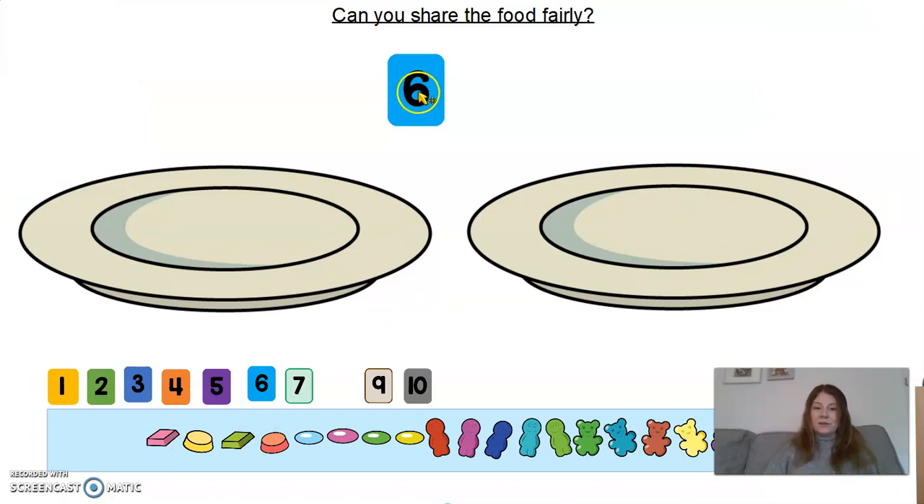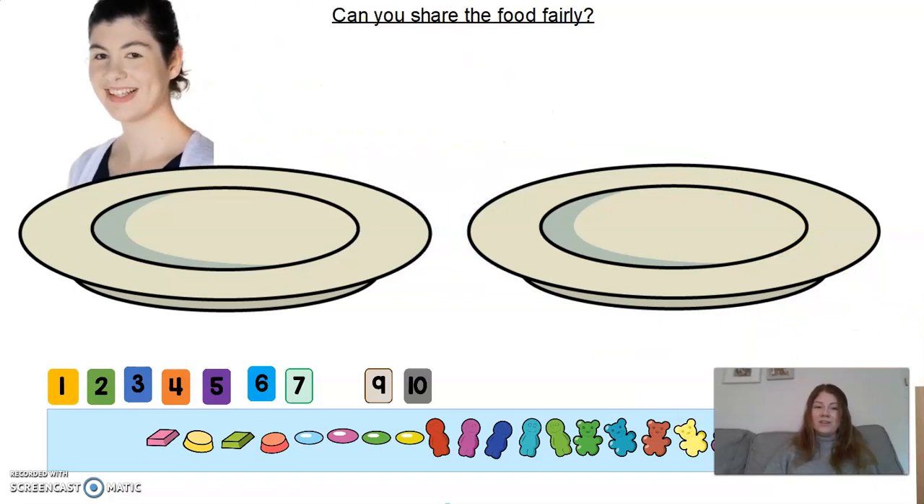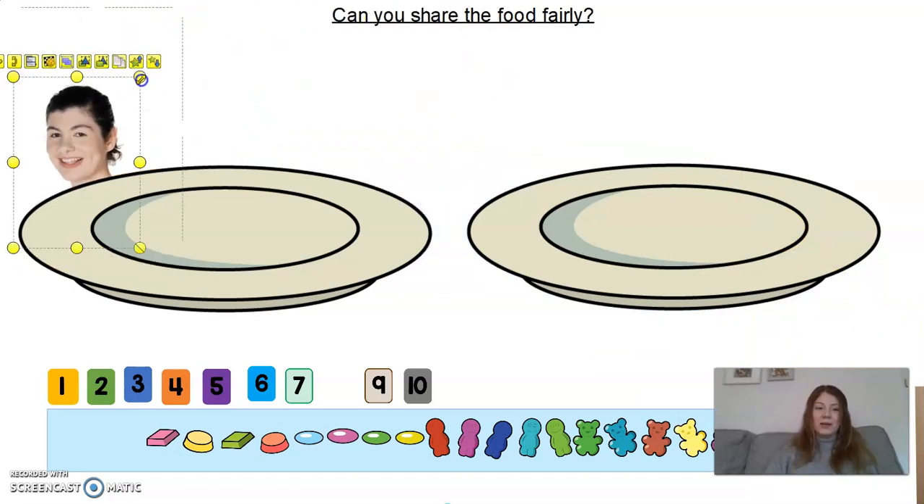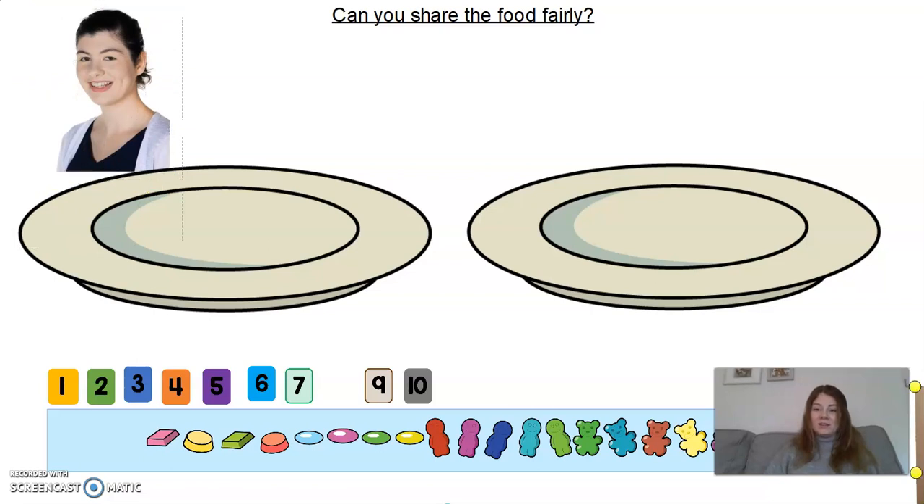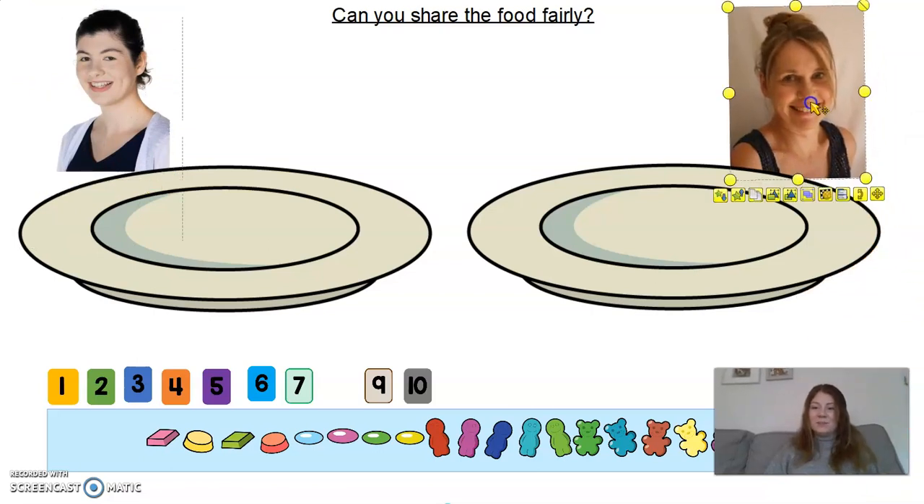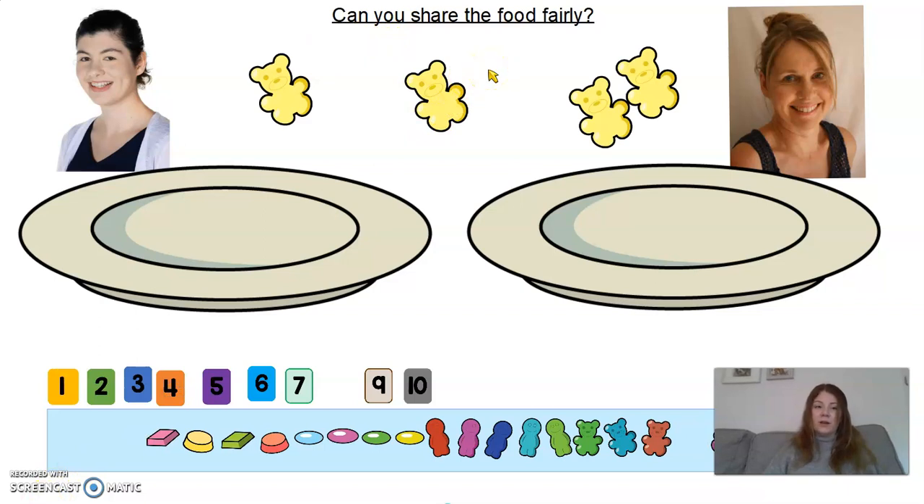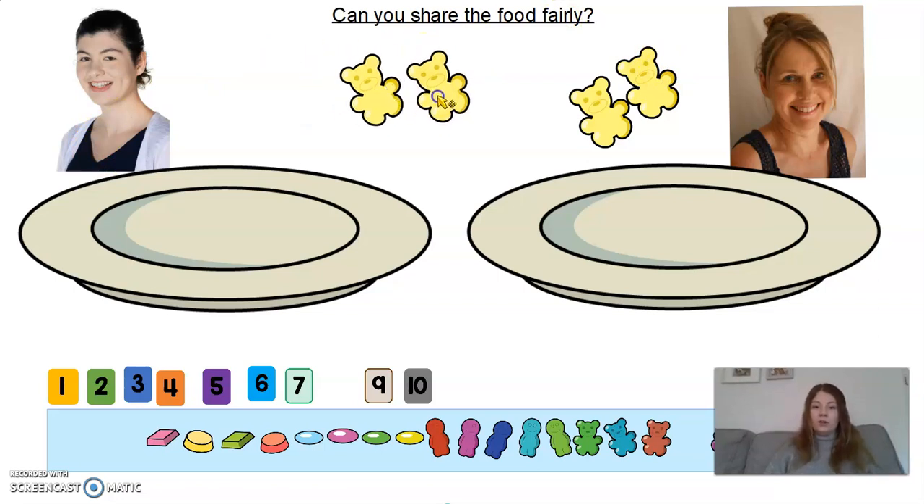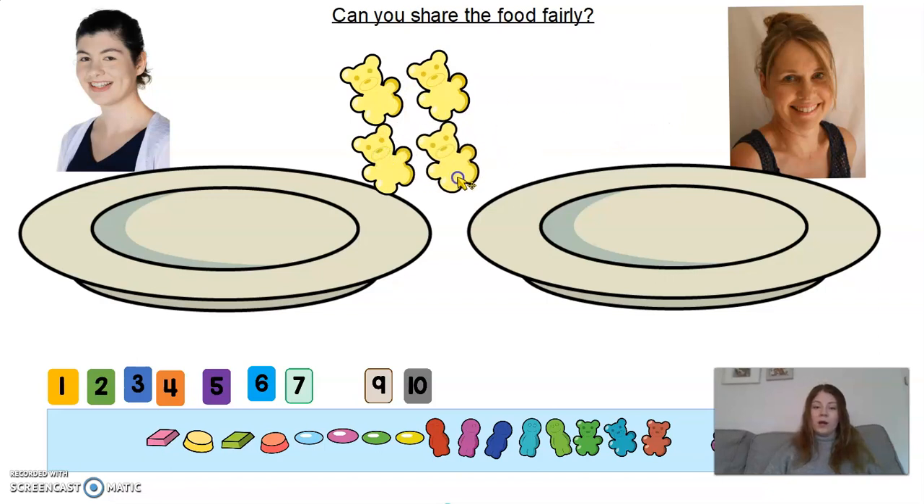Oh, excellent. Okay, now we're going to do it with some other people that you know really well. Who is this? It's Miss Dolby. And Mrs. Binding. Okay, this time we've got some Pom Bear crisps. Let's share them out fairly between Miss Dolby and Mrs. Binding. Let's begin by counting them. 1, 2, 3, 4. How many Pom Bears do we have? We have 4 Pom Bears in total.